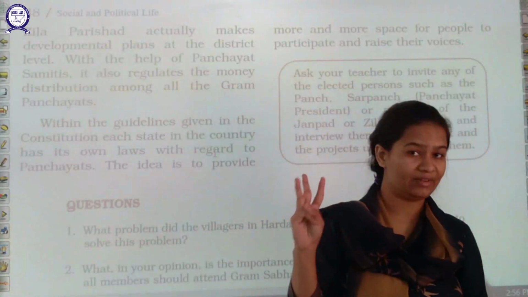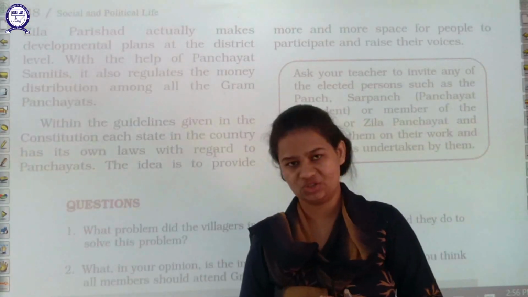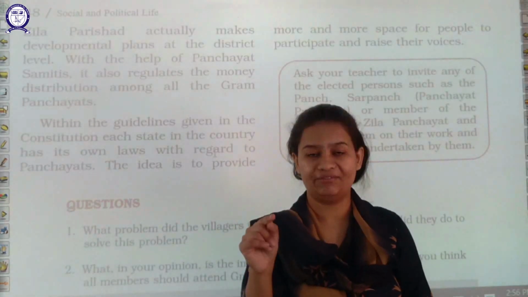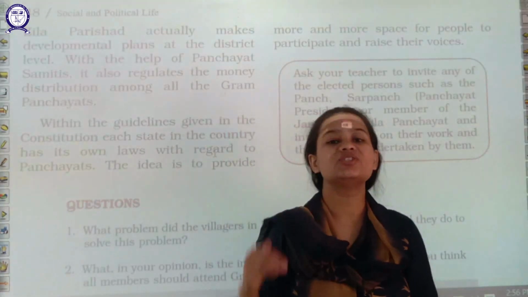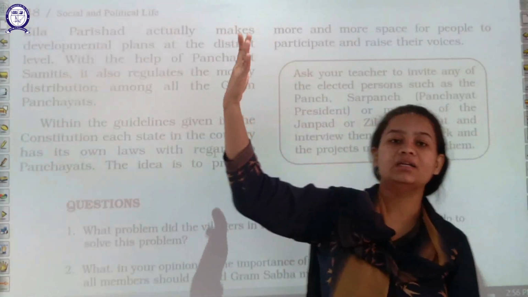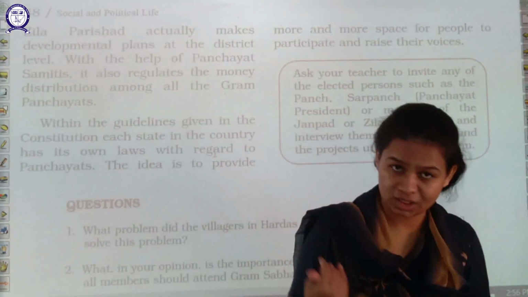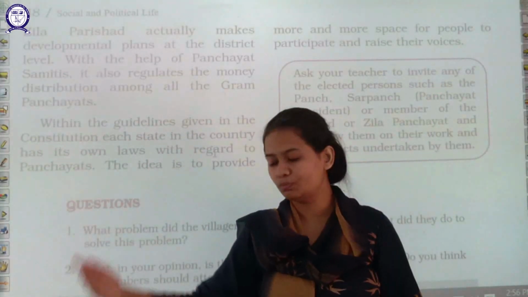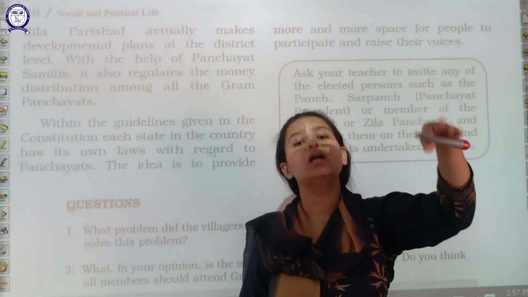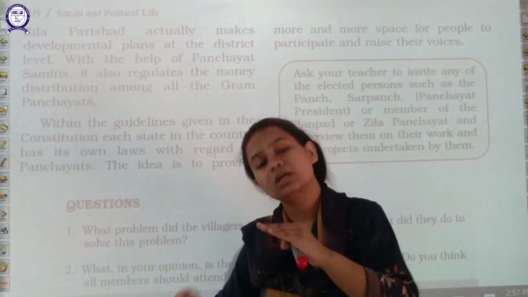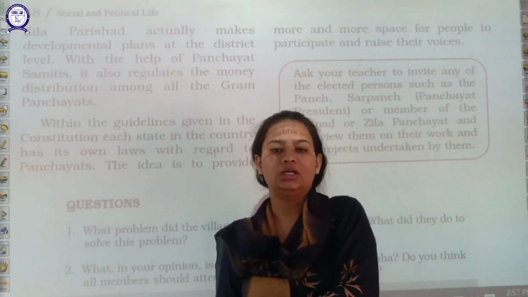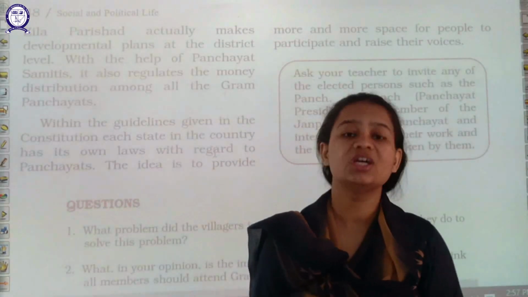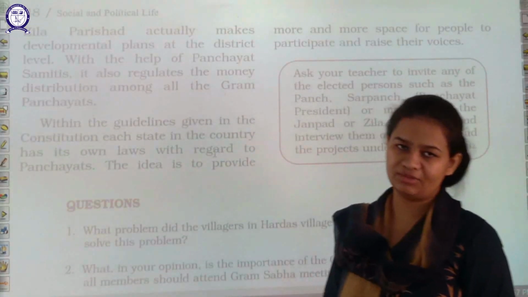So basically, what are the three levels we have studied? First one is at the panchayat level, the low level, from where he is going to arrange the fund, that is from block level. Then is your Jila Panchayat. Third one is your Jila Panchayat head. Jila means district, which I already gave you an example. So this is the chain in which the fund flows from top to bottom, from the state to Jila Parishad, that is district, and from district to BDO, and from BDO to the Sarpanch or the head of the village, and then the development of the village takes place. So these are the three levels of panchayats.